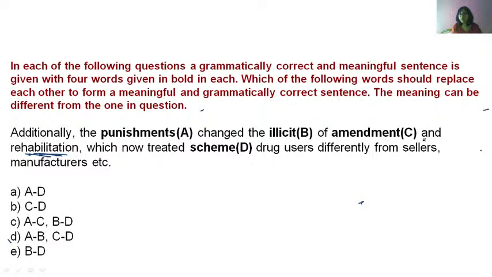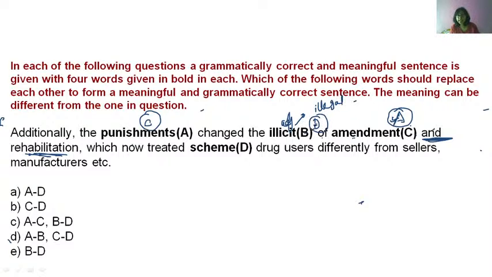So here you have the word and, you have the connector and rehabilitation. So here you will place which word? Punishments. A. Punishment and rehabilitation. Now if A is coming in the place of C, C will come in the place of A, right? So here C will come. Additionally, the amendment changed the illicit of rehabilitation. The illicit of rehabilitation, does it make any sense? No. So the scheme of rehabilitation. Illicit is an adjective and illicit means illegal. Okay. So here in place of B, D will come.